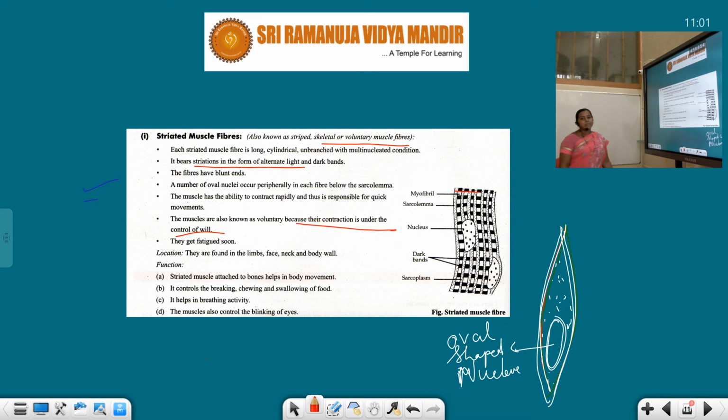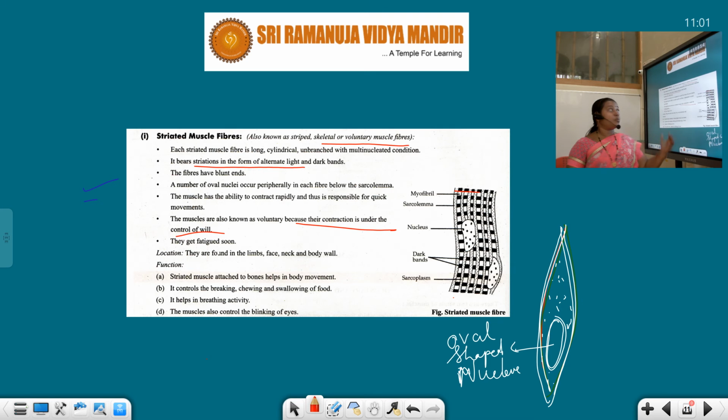And the last important function performed by our striated muscle is that this muscle also controls the blinking of the eyes. So blinking, not closing and opening, students. Suddenly we blink our eyes. Depending upon the circumstances, when light focuses on our eyes, immediately we show the particular movement of the eyes.